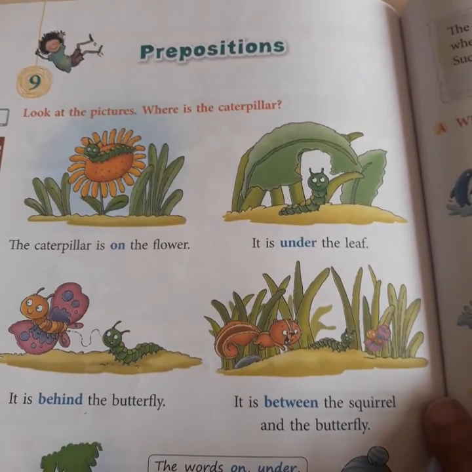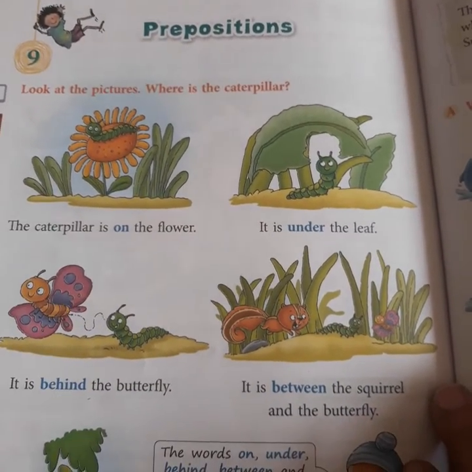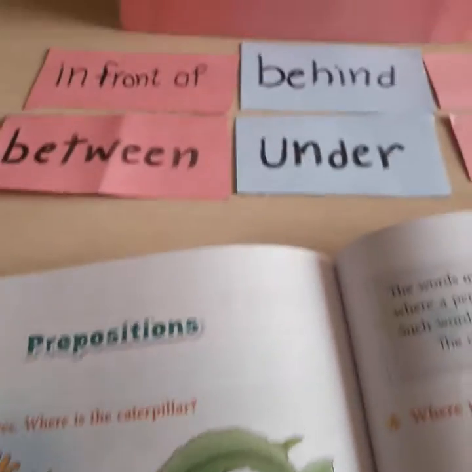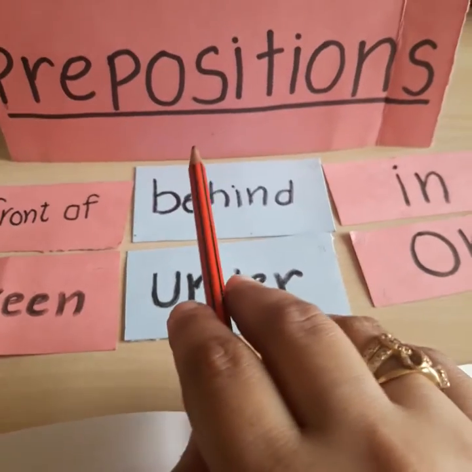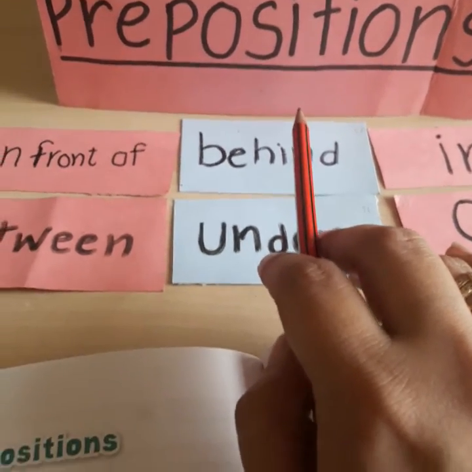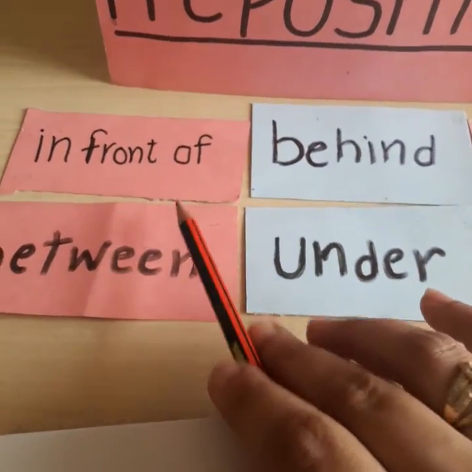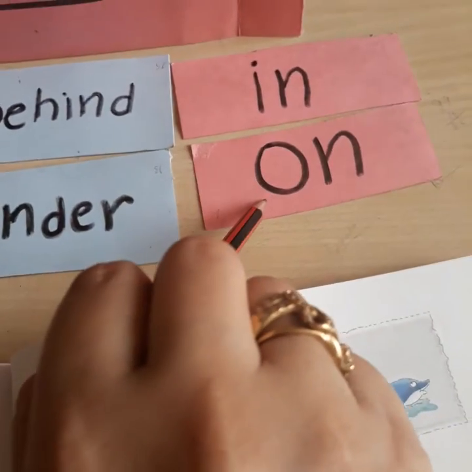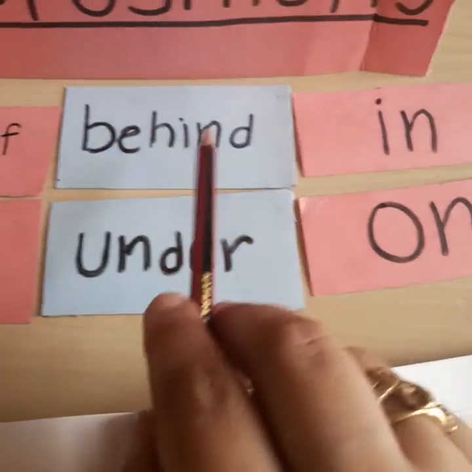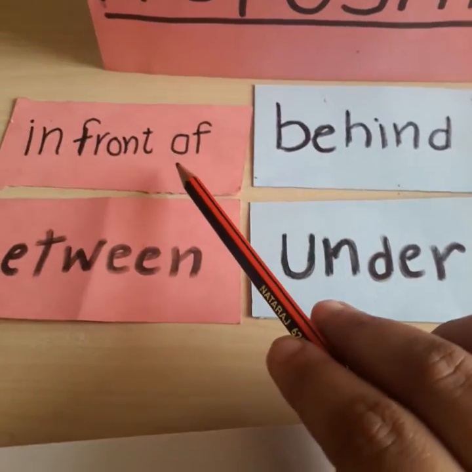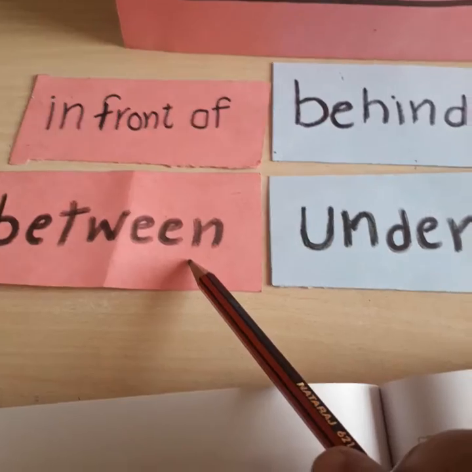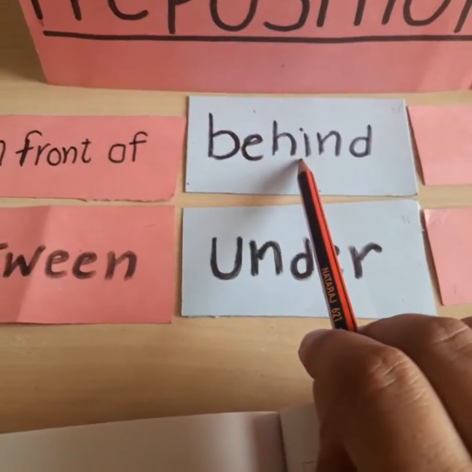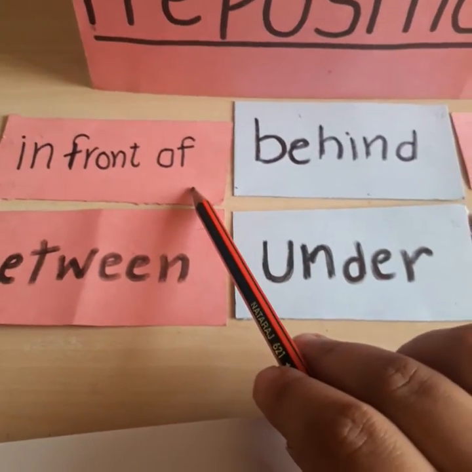Hello children. In our previous video we learned all about prepositions, right? Let's read them once again. Between, under, on, in, behind, in front of. Once again, between, under, on, in, behind and in front of.